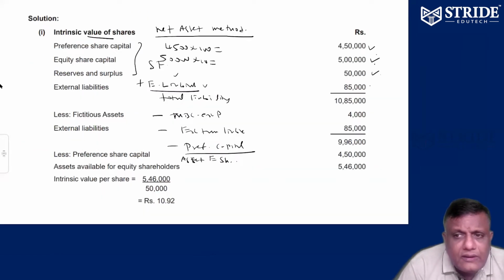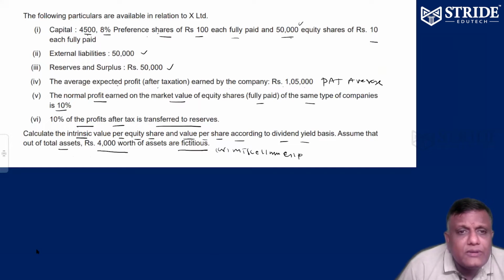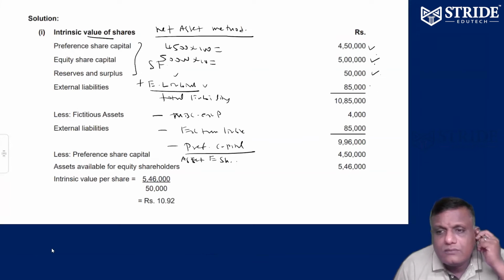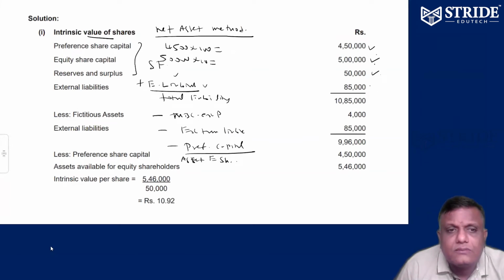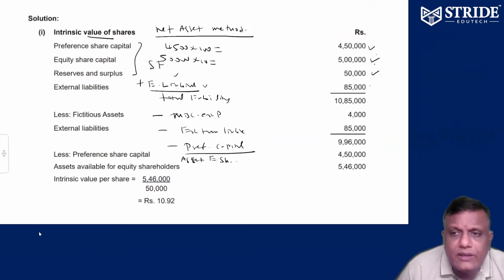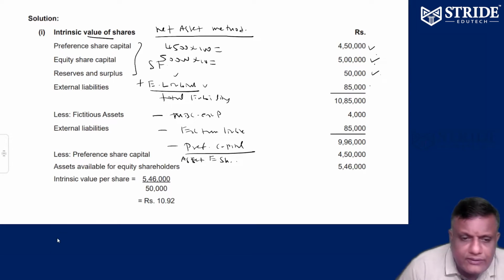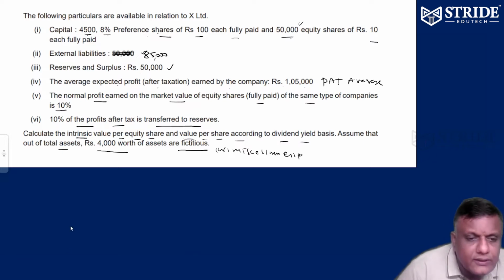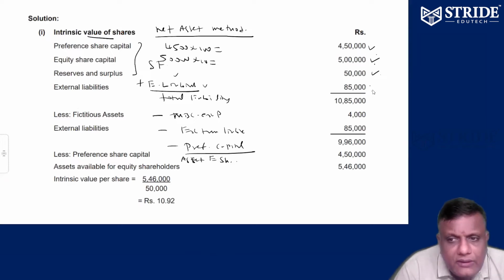External liability, how much is going to be? Check it out. The external liability of the company is not 50,000. It's going to be 85,000. Please check it out. Not 50,000, it is going to be 85,000. So anyway, external liability is 85,000.